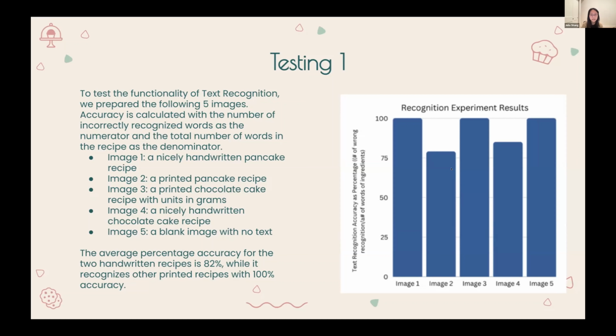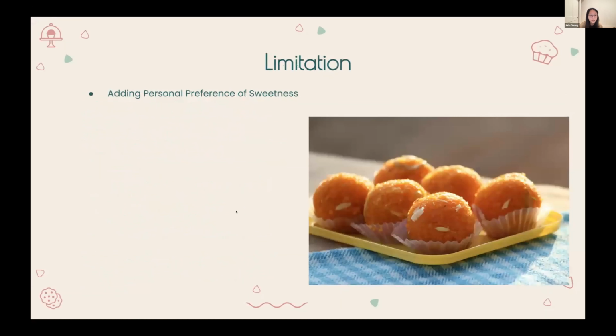However, with spaCy implemented as the matcher function, it is able to recognize the ingredients even with some slight spelling deviations. One limitation of the app is that it generates only one alternative recipe. Users may wish to choose their preferred level of sweetness, for example, very sweet, moderately sweet, or not as sweet at all. But currently, they cannot express their preference.